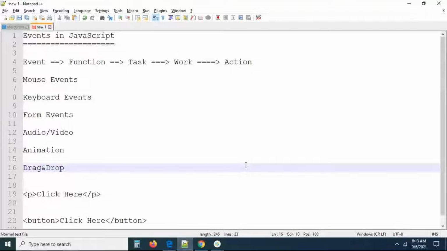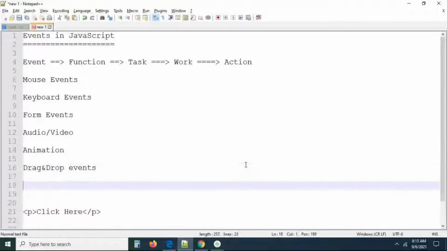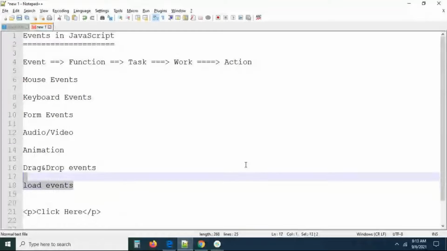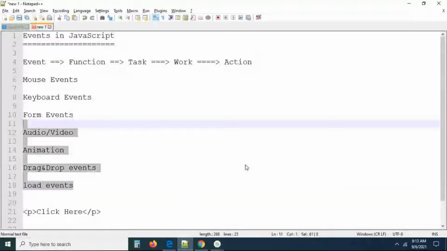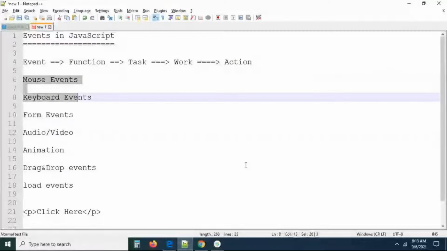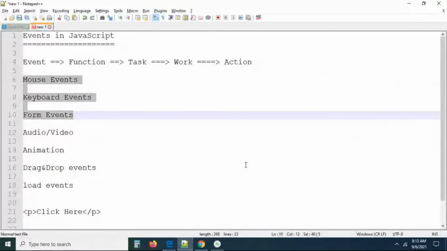We have a lot of events; load events like this we have. So lots of event categories are there. If required, we can discuss them. No need to worry about it. But the first three only I will discuss, guys. If I discuss these three, I think you will understand how to apply events to the remaining ones also. At least three categories I will discuss. If required, load events also we will discuss.